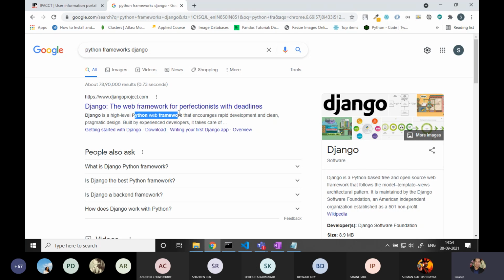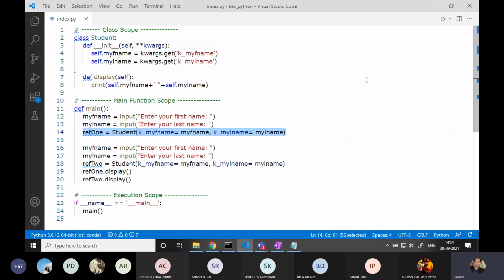Understood? So everything will not be done by Python alone. Different architectures have been developed for different requirements. Accordingly, we have to do it. In your case, there is a library that will come in picture. It's called BioPython. So for every requirement, different kinds of architectures have been developed. So accordingly, those will be handled.